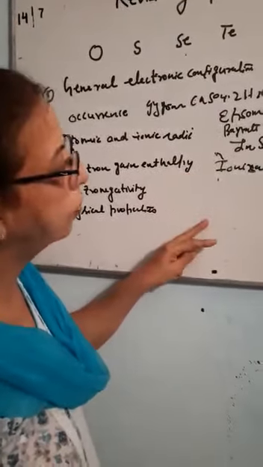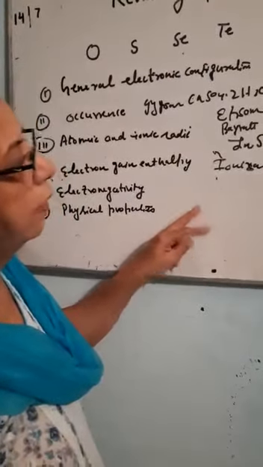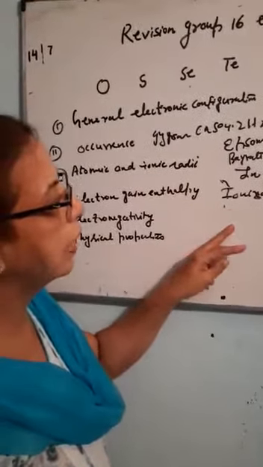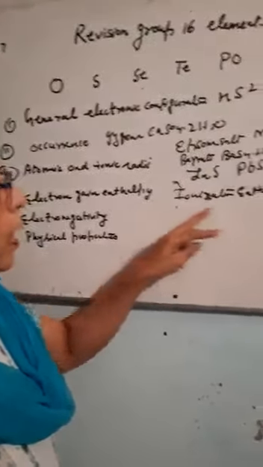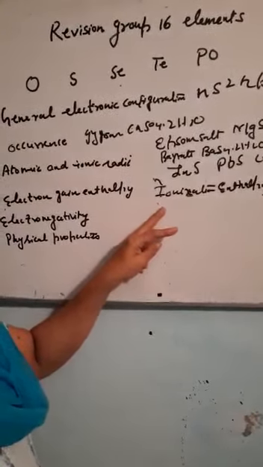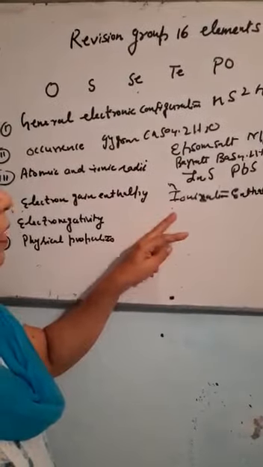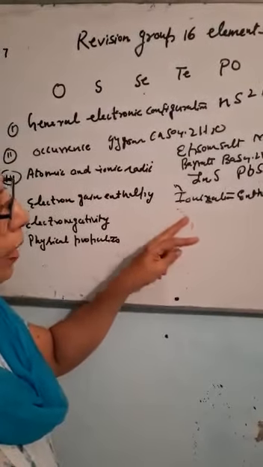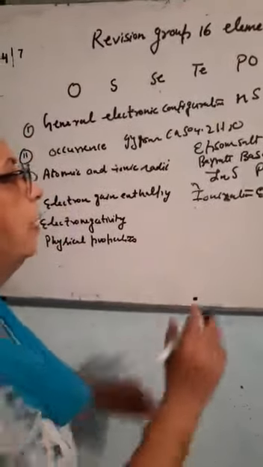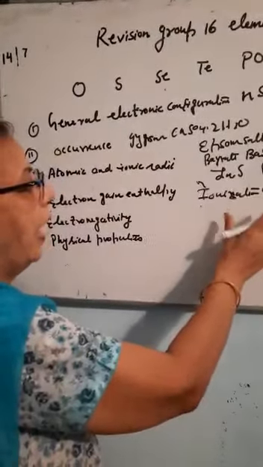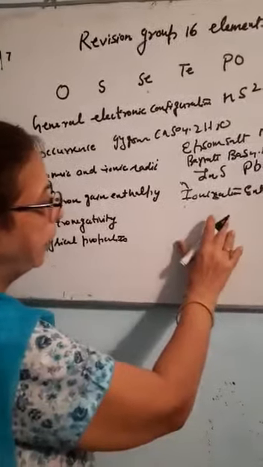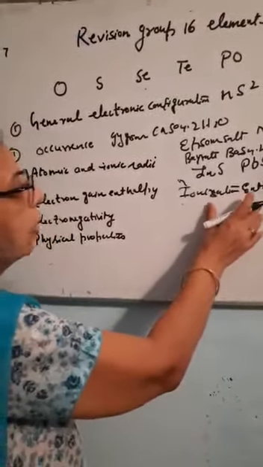As we move down the group, the size increases, the nuclear force of attraction decreases, so it becomes very easy to take the electron from the element. You know what is meant by ionization enthalpy? It is the amount of energy required to take the electron from an isolated gaseous atom. The second factor is the screening effect. The screening effect increases as we move down the group. So that is why the ionization enthalpy decreases. It is inverse of size.